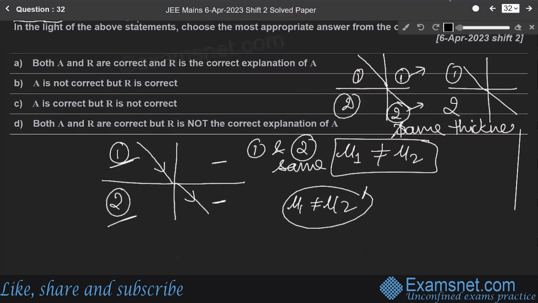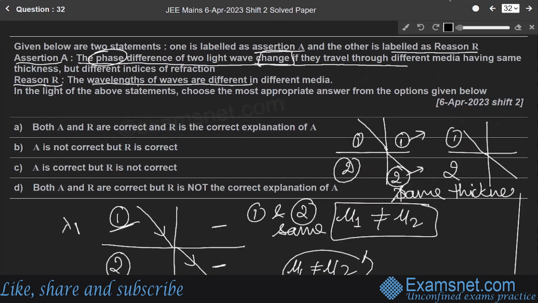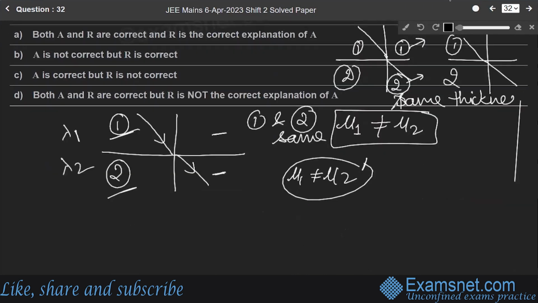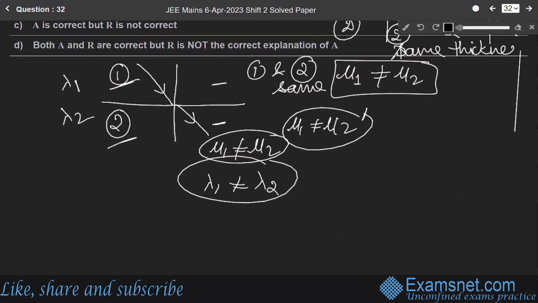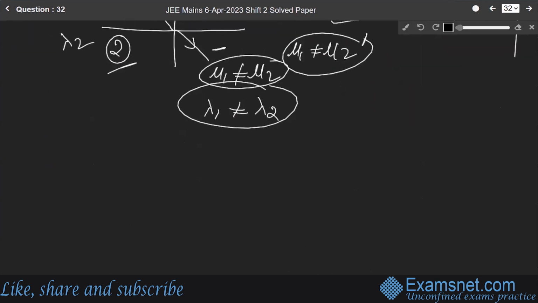In medium 1, lambda 1 is different from lambda 2. Since mu1 is not equal to mu2, the reason is that lambda 1 is not equal to lambda 2. So we have to see whether this reason is correct. We know that the speed of light in a medium is V equals C over mu, where C is the speed of light and mu is the refractive index.